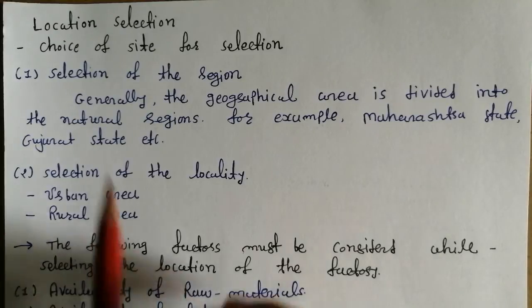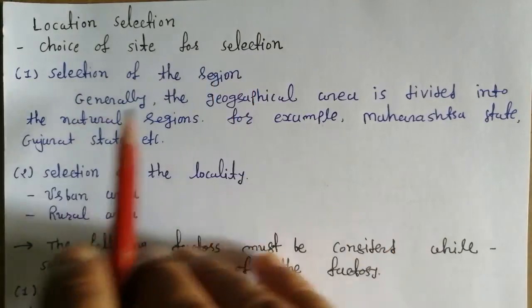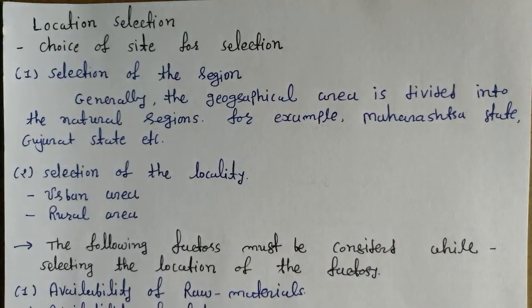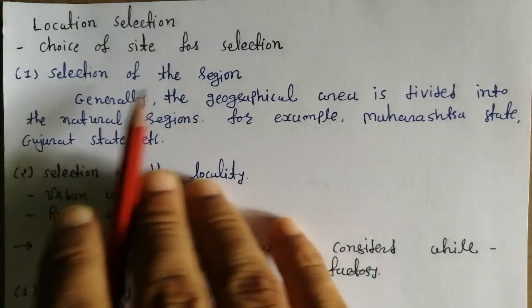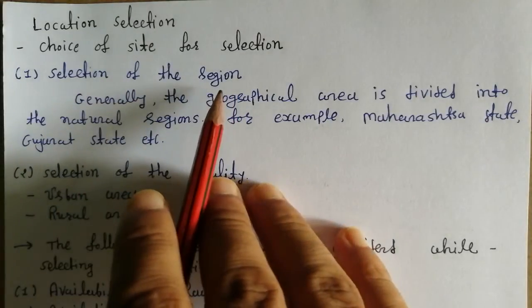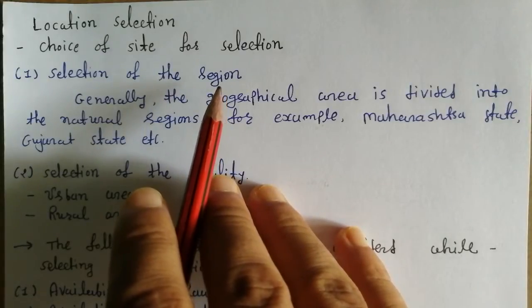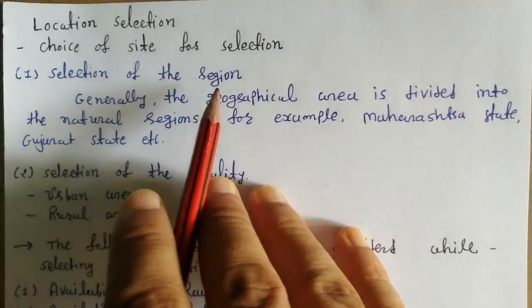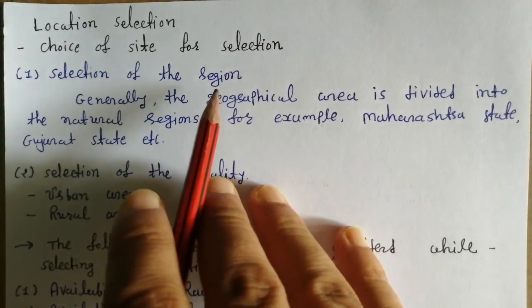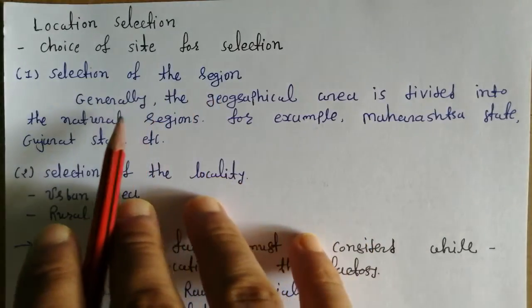Okay, so first of all, you can see the choice of site for selection, right? Here we consider two types: selection of the region and selection of the locality. Selection of region means what? Whatever plant you want to establish, which state is better, which region is better. First of all, you have to analyze that particular thing.